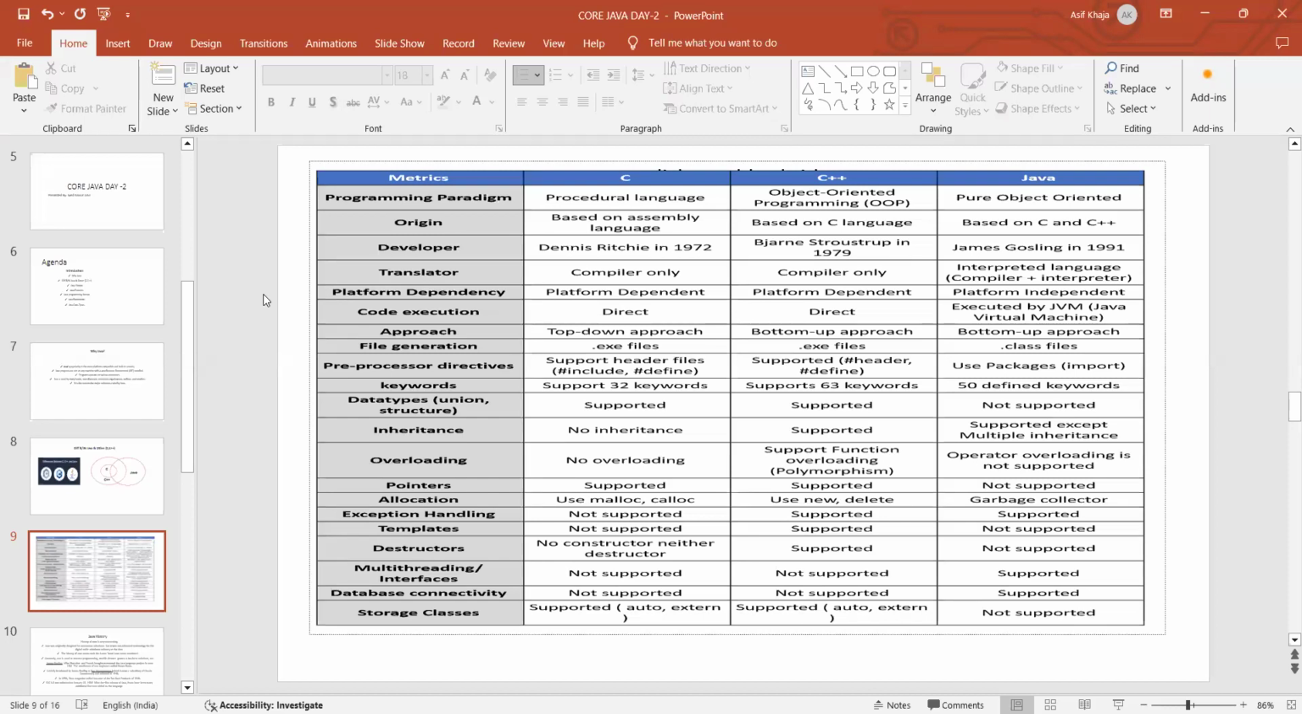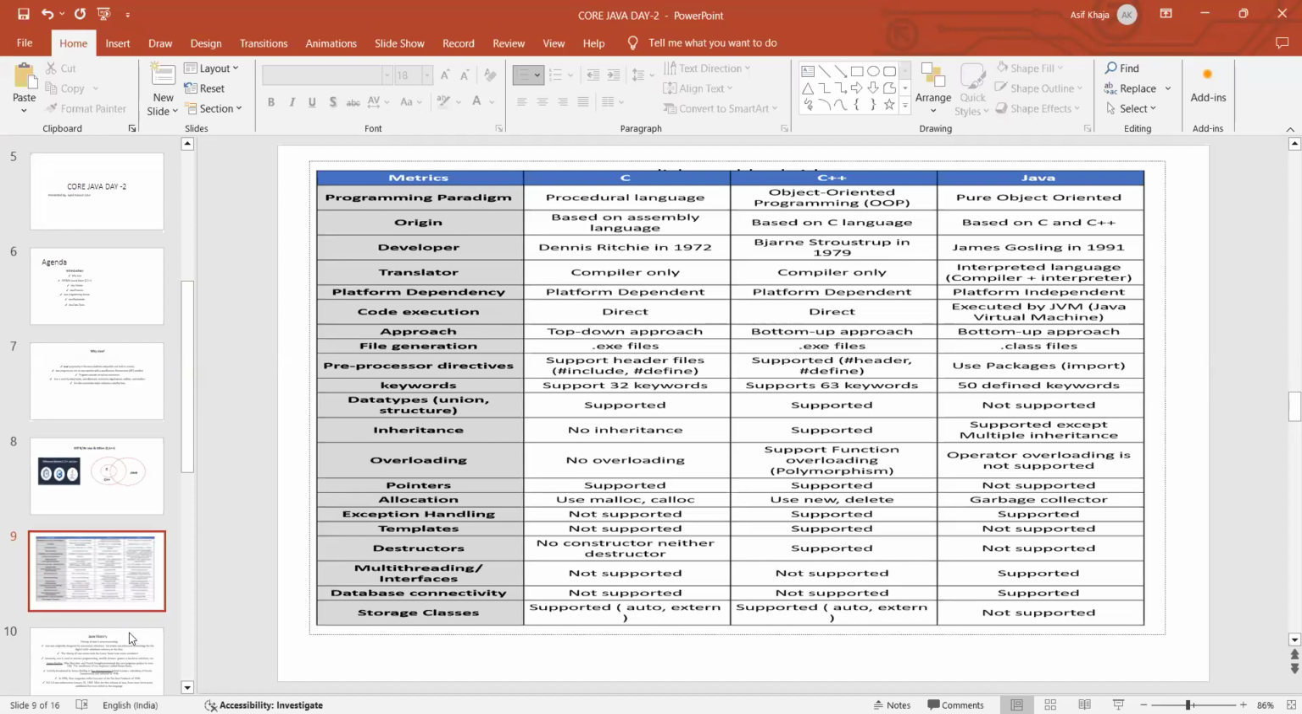Storage classes. Storage classes are supported by C and C++ because storage allocation or memory allocation is taken care of by the garbage collector in Java, so it doesn't support them. So what are the supported storage classes in C? Auto and extern. In C++, auto and extern. These are the metrics by which we can distinguish between these three programming languages. Now, are you clear about this? What the metrics are and how? Any in-depth details, everything, we'll discuss in the next classes, like what is inheritance, overloading, everything. Okay.